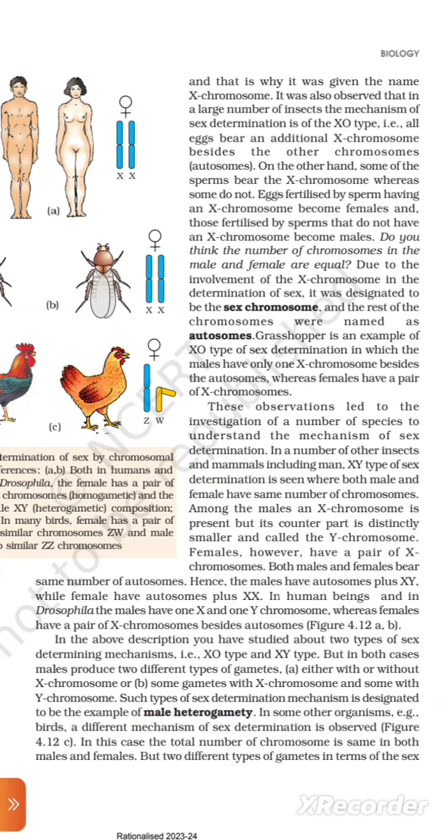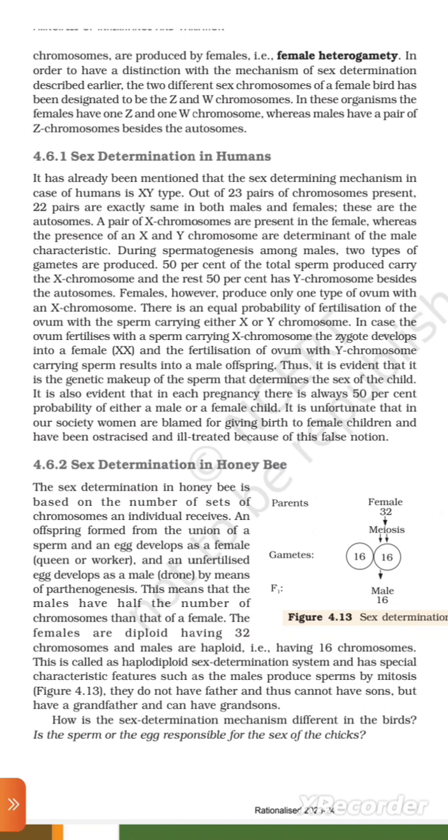In some other organisms, for example birds, a different mechanism of sex determination is observed. Figure 4.12c. In this case, the total number of chromosomes is the same in both male and female, but two different types of gametes in terms of the sex chromosomes are produced by females. This is female heterogamy. In order to have a distinction with the mechanism of sex determination described earlier, the two different sex chromosomes of a female bird have been designated as the Z and W chromosomes. In these organisms, the females have one Z and one W chromosome, whereas males have a pair of Z chromosomes beside the autosomes.